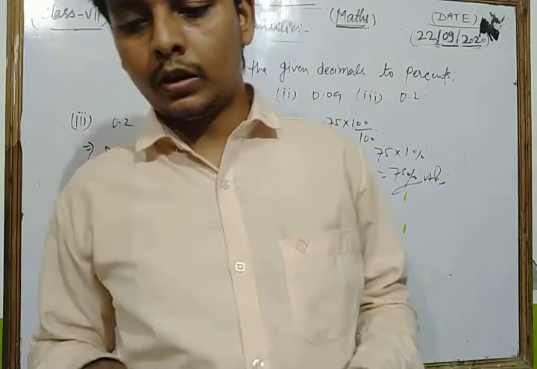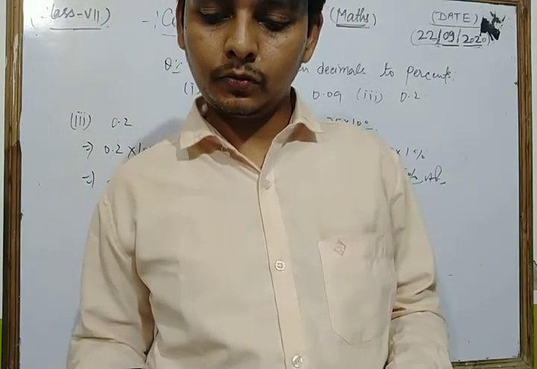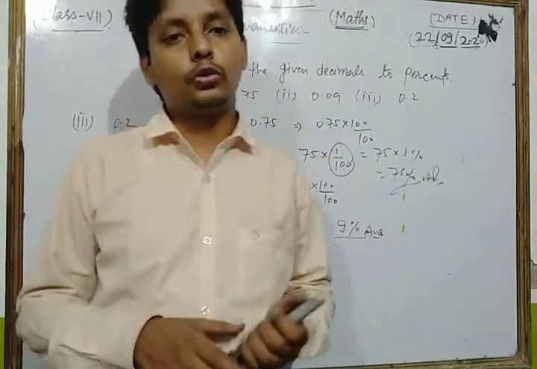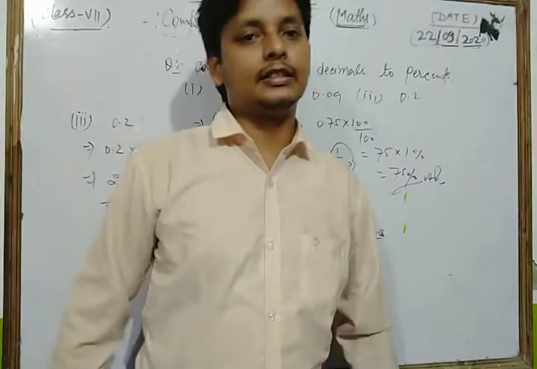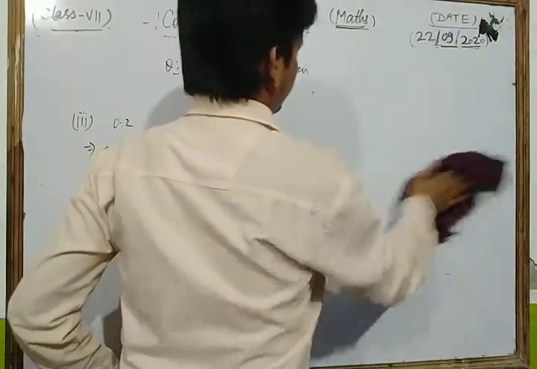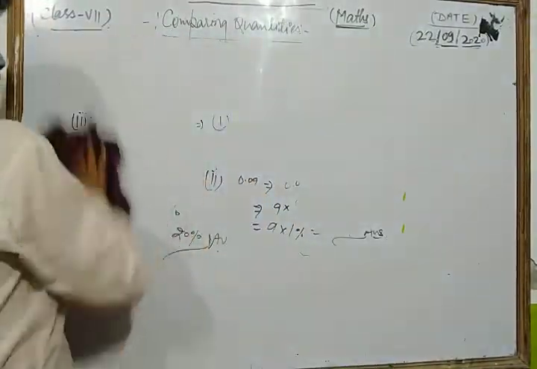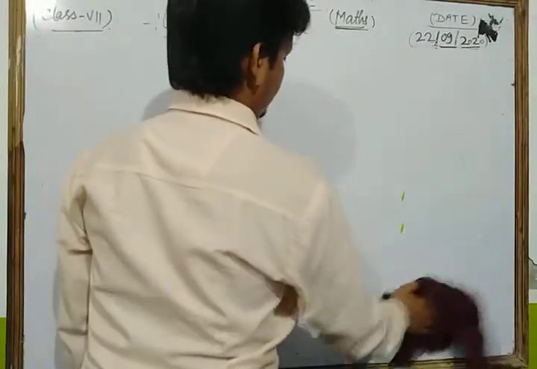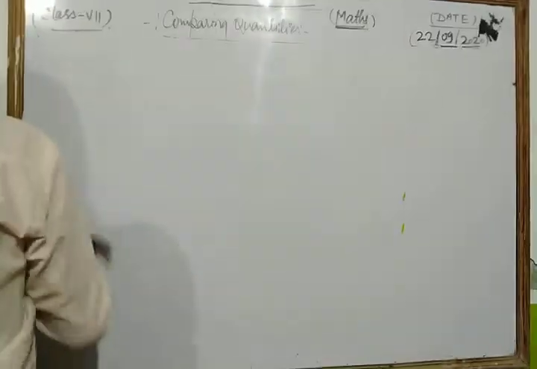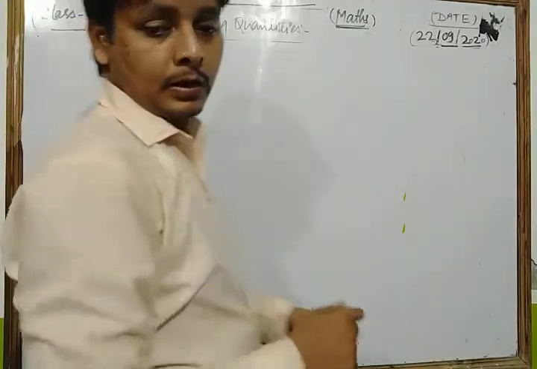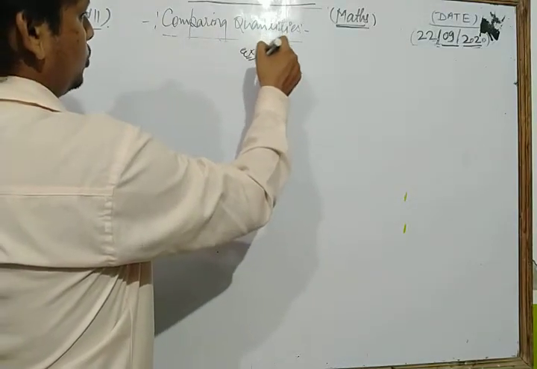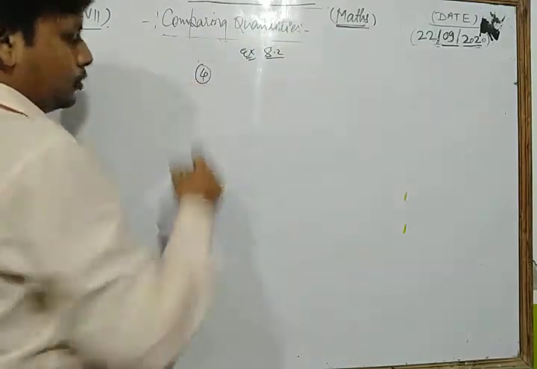Now, dear students, we take and solve exercise 8.2, some important questions of your NCERT exercise 8.2 based on percentage. Look, dear students, we take question number 4.